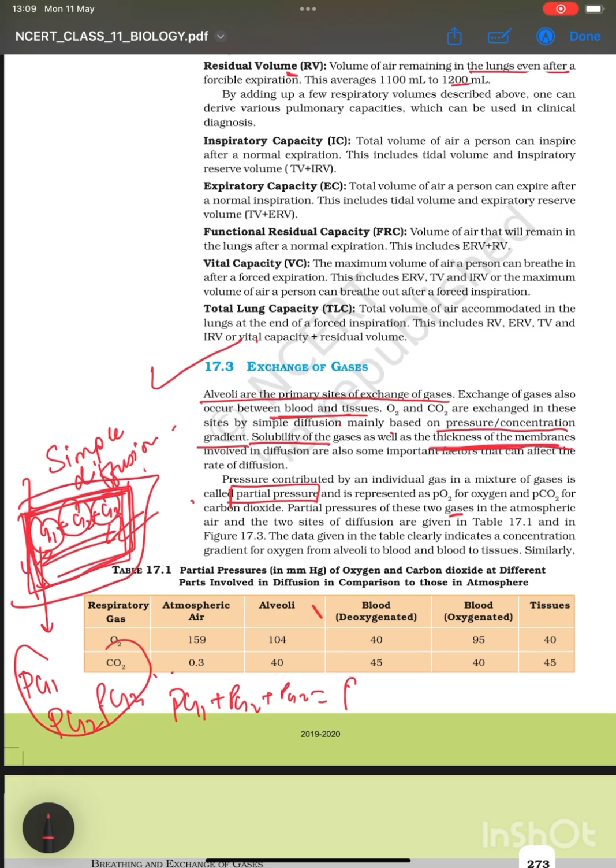And it is represented as PO2. Similarly, the partial pressure of oxygen and carbon dioxide in our body or in the atmosphere would be different from the total pressure. So it is represented as PO2 and PCO2. We'll read it as partial pressure of oxygen and partial pressure of carbon dioxide. So atmosphere में और हमारे body में दोनों में इसकी value different होगी, क्योंकि obviously हमारे body में difference है, तो यहाँ पे भी different ही होगा.